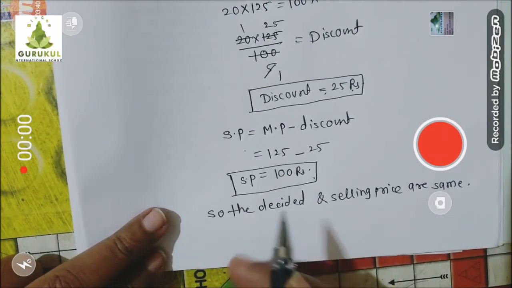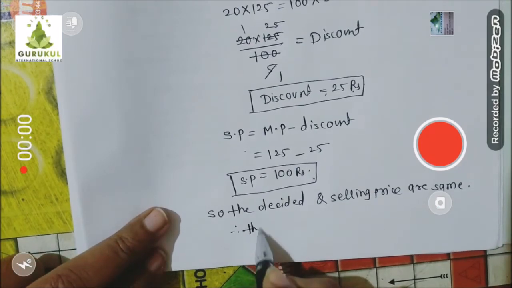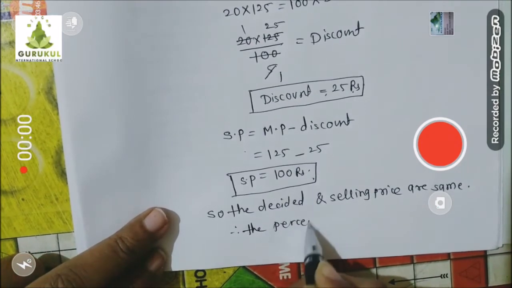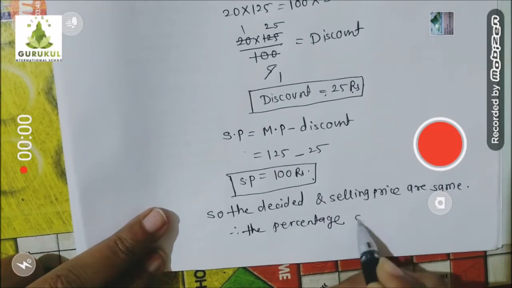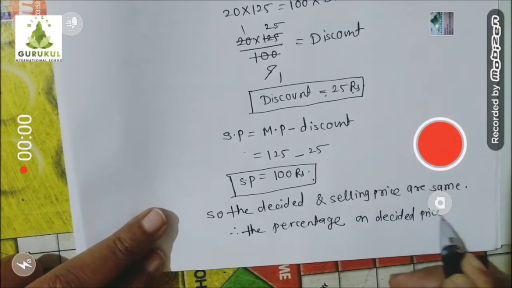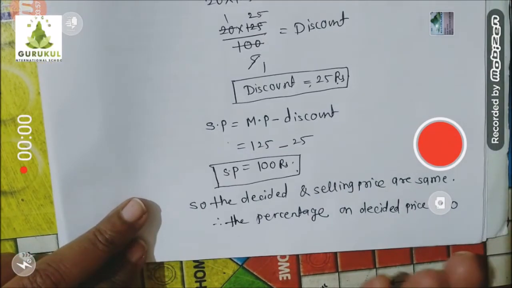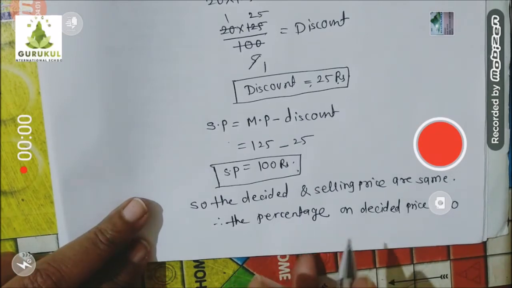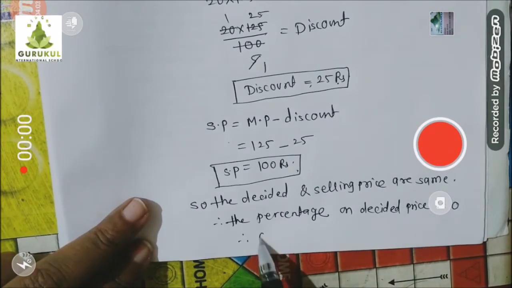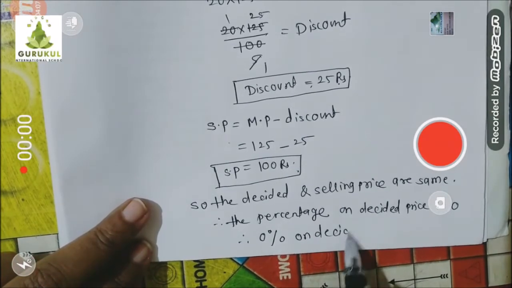Indirectly 0% on decided price. No profit, no loss. Do you understand? He will not get any profit, he will not get any loss. Only the original price he is going to get back. Okay. Indirectly it means 0% on decided price.